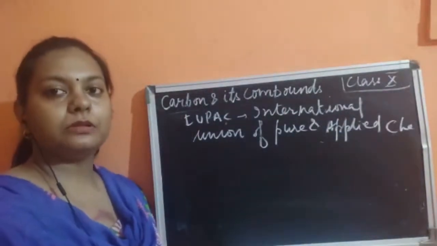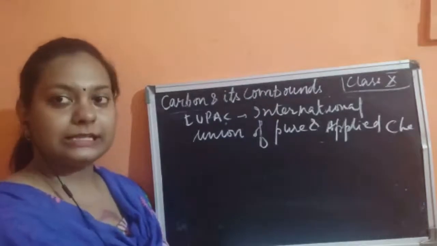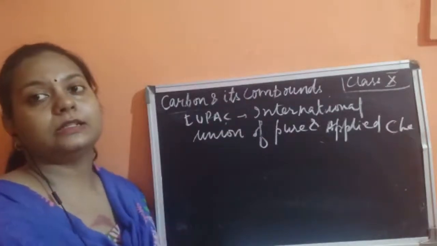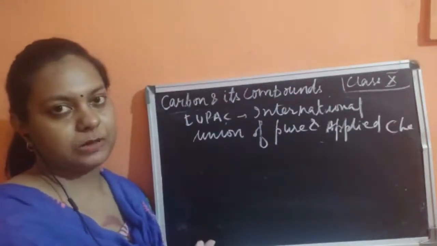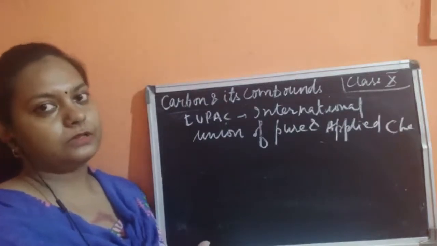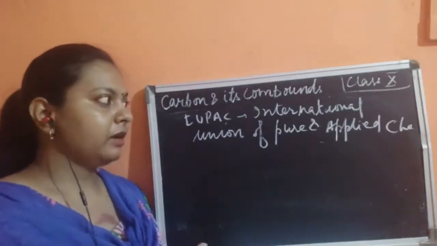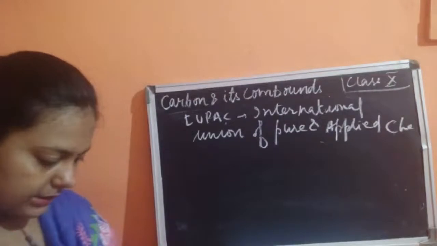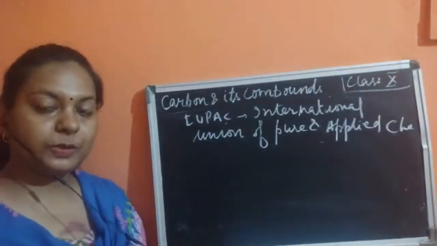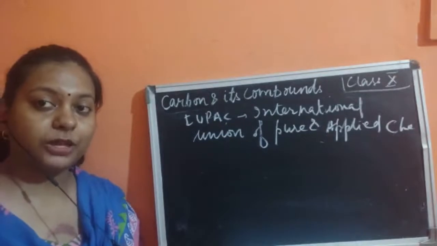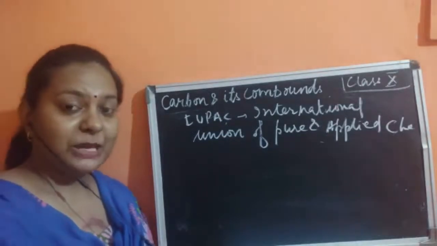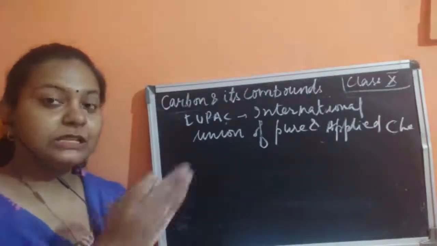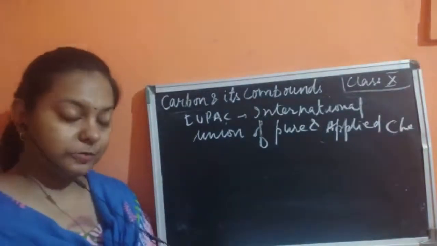It is like an organization which always gives the names of the different compounds based upon its rules. Okay, so what are the rules for writing the IUPAC name? There are common names, and common names could be many. I'm not talking about the functional group, which is why it is difficult for me to explain, but I'm trying to explain without using the functional groups. The IUPAC name is most of the time based upon the functional groups.